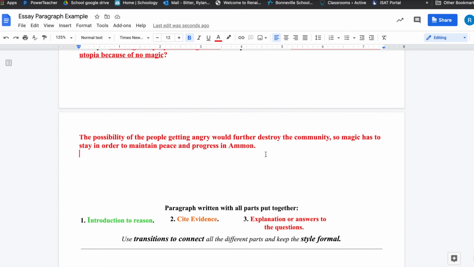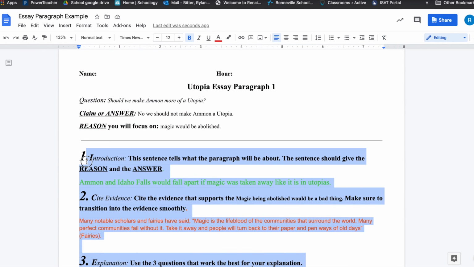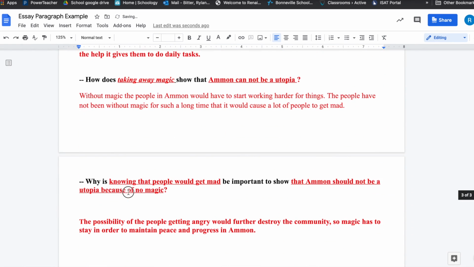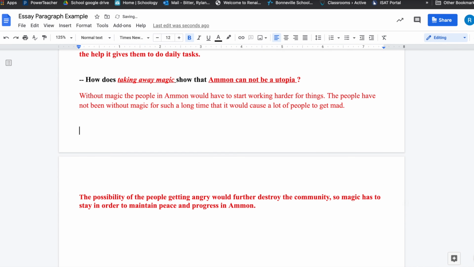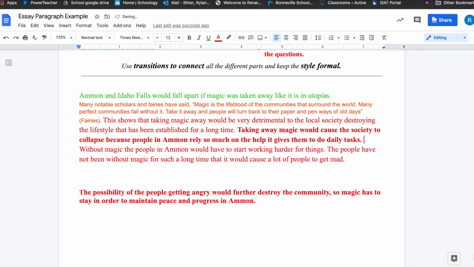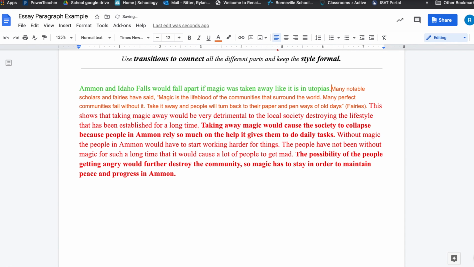Now that I have all of my answers there, I can select everything up to the introduction, copy that, and I'm going to put it right down here beneath here. And I'm just going to erase my questions. Okay, so now that I've erased the questions and pulled everything into a paragraph form, you can see that it is looking more and more like a paragraph.